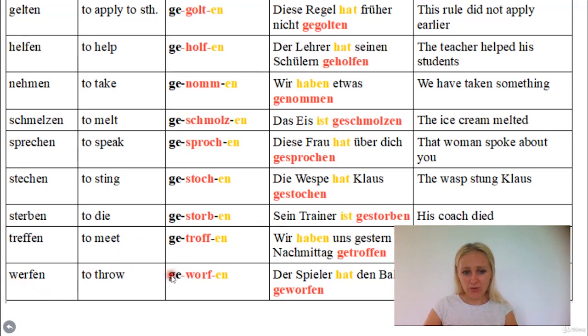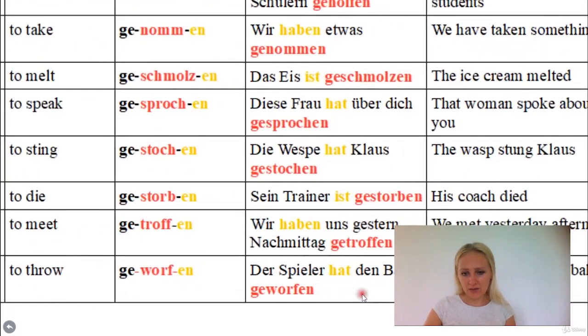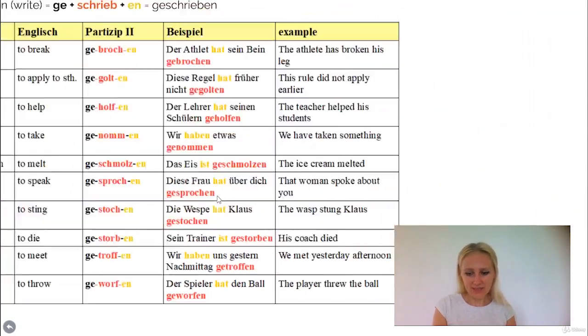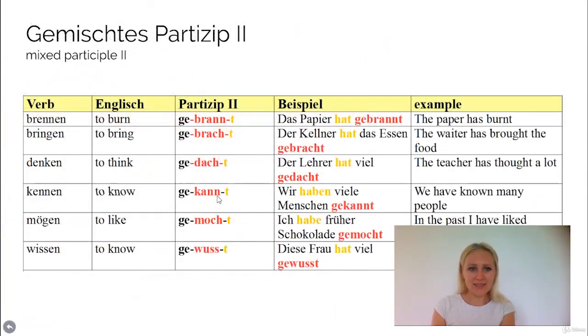Werfen means to throw. It becomes geworfen. Der Spieler hat den Ball geworfen. The player threw the ball. Okay. Then the next slide. Here we have mixed participle 2 verbs, oder gemischtes Partizip 2. Now here they are called mixed because they have something of the regular and something of the irregular participle 2 verbs. If you look here, we have the word brennen, which means to burn.